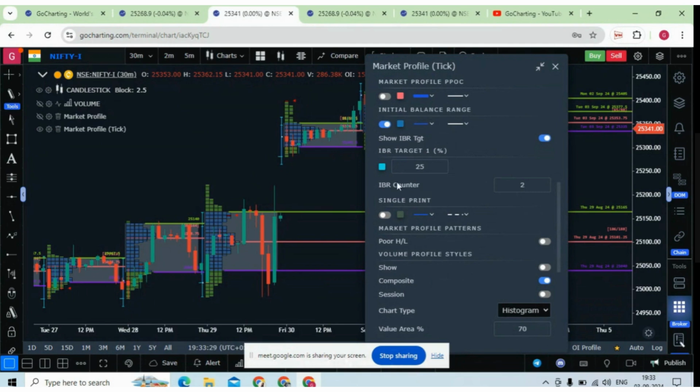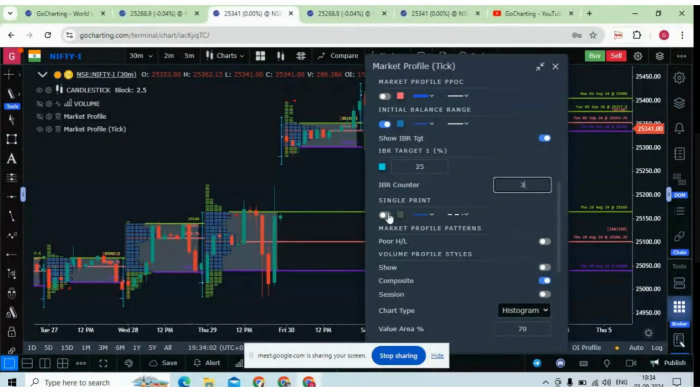Now this is the IBR counter. So what is the IBR counter? As I told, initial balance is 1 hour of the initial trading activity. The standard candle in market profile is 30 minutes, so if the IBR counter is 2, it means 30 minutes times 2, that is 1 hour. But you can also take the initial balance as 30 minutes, so you set the IBR counter as 1. If you want 1.5 hours, you can set the IBR counter as 3.